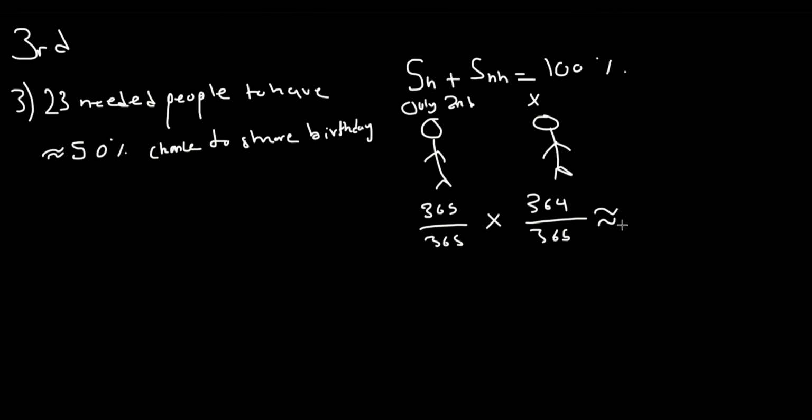And this gives you a high chance that they don't share a birthday, right? Remember, we're solving for S of NH, no sharing birthday. So you'd say, okay, we need this to equal 50%. When does it equal 50? Let's go. We can write down 365 over 365 times 364. I'm not going to bore you with this.